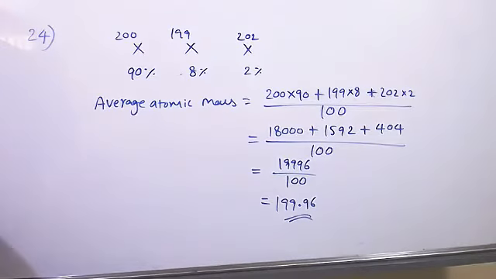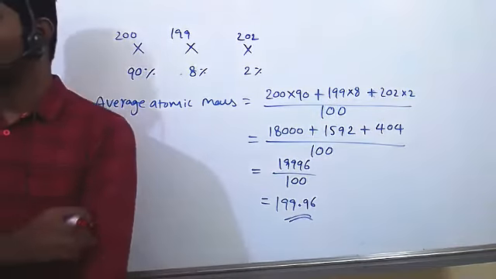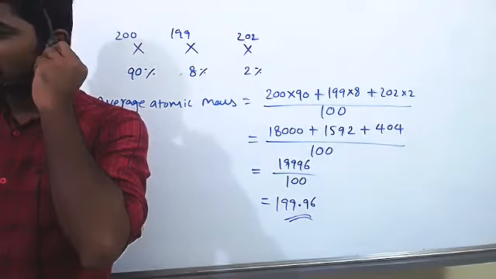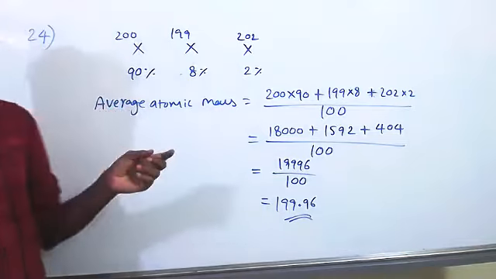So actually, I'm not understanding this question. The 200, 199, 202 are the mass numbers, right? Yeah, they are mass numbers. Then why are we not directly taking the mass numbers and finding their average, like 200 plus 199 plus 202 divided by 3? No, it depends upon its percentages.